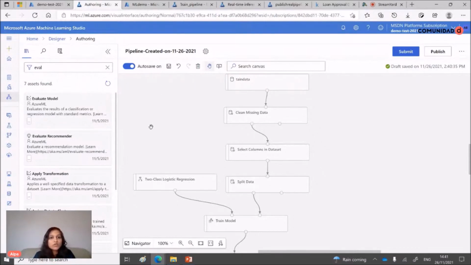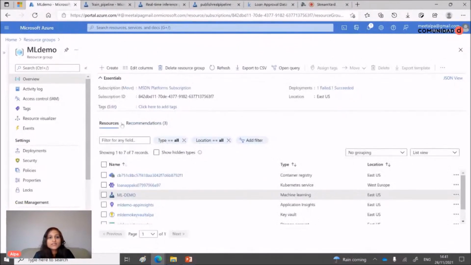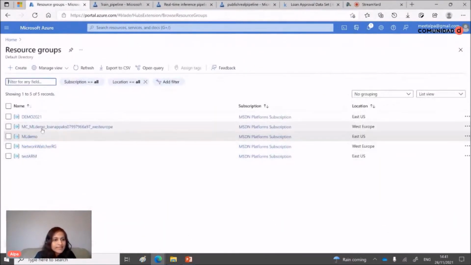So let's go back. Let's close this one because we don't need it now, and close this as well. If we go to the recently created machine learning resource group, let's refresh this.